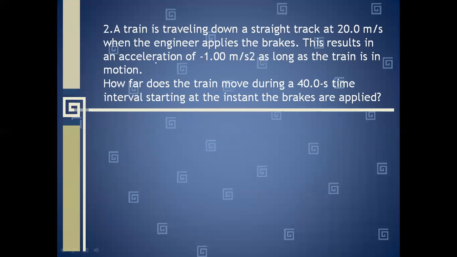So let's move to the next question, which is: a train is traveling down a straight track at 20 meter per second. The engineer applies the brakes. This results in an acceleration of -1 meter per second square. When acceleration is negative, we can also call it retardation, as long as the train is in motion. So this is a very unique question. We will write the given. Given is that u equal to 20 meter per second, time equal to 40 seconds, and acceleration equal to -1 meter per second square.